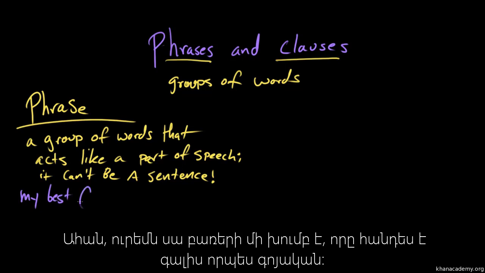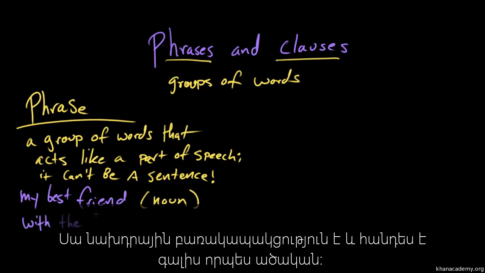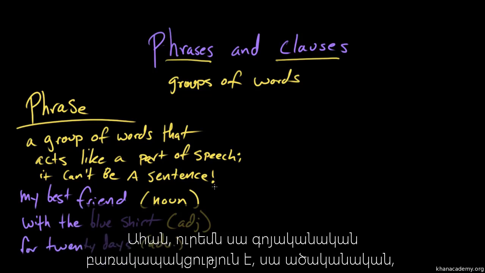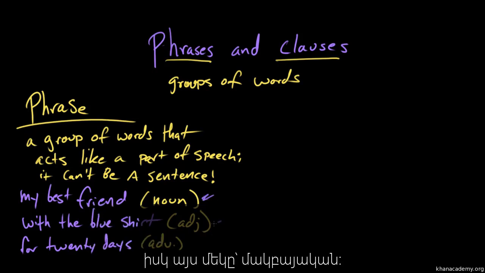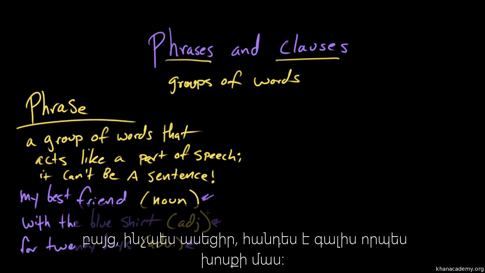So this is a group of words that ultimately behaves like a noun? Right. Then there's an adjective phrase, with the blue shirt. So this is a prepositional phrase that, as you said, is behaving like an adjective? Right. And then for 20 days, which behaves like an adverb. So this is a noun phrase, an adjective phrase, and an adverbial phrase. So none of these things can be sentences, but they all, like you said, act like parts of speech.